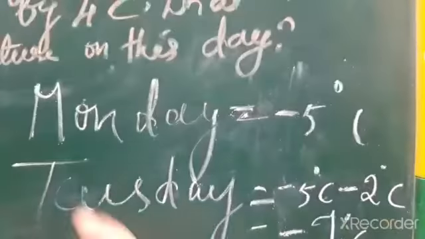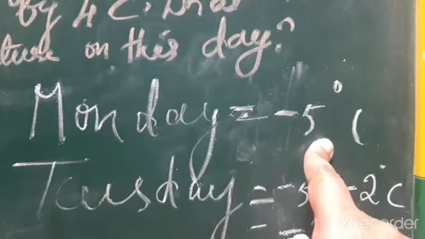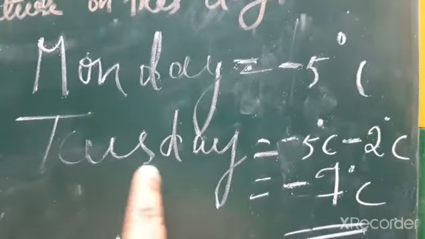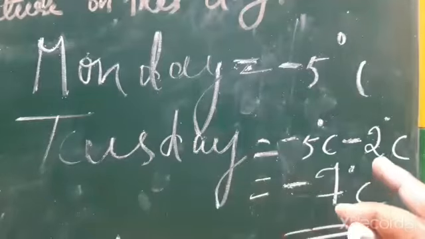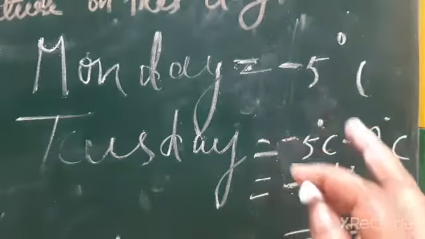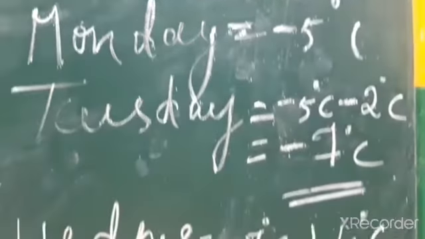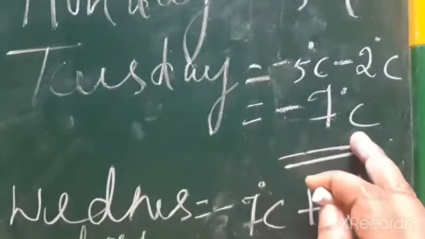Okay. First, try the Monday's temperature. Monday temperature was given as minus 5 degree Celsius. With that, next day Tuesday's temperature, it dropped, means minus, with the previous temperature minus 5 degrees Celsius. Then drop means negative, minus symbol, minus 2 degrees Celsius. Answer is minus 7 degrees Celsius.